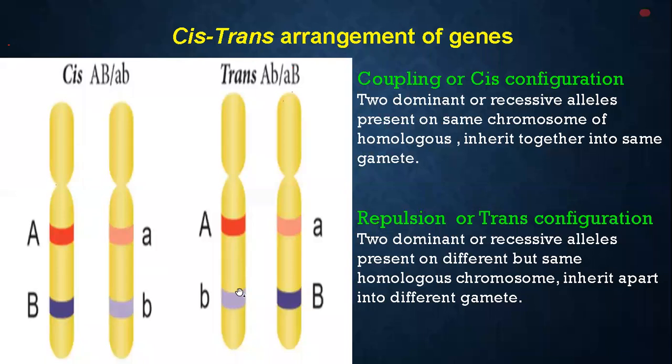At the time of gamete formation they may be separated and go to different gametes. There are many possibilities. So this is what we call coupling or repulsion. The other name for coupling is the cis configuration, and the other name for repulsion is the trans configuration.